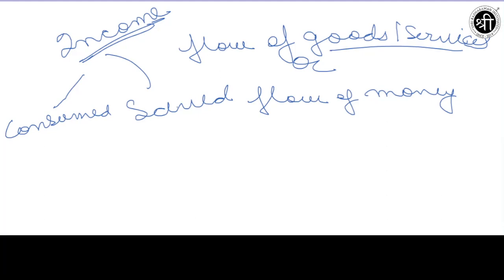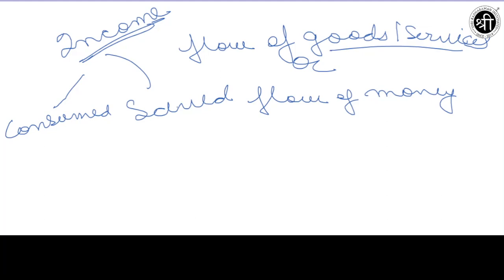So what do we mean by the word savings? Basically the part of the income which is not used or not spent, that part is known as the savings part. Like I earned rupees 100 but I only spent rupees 60, so the remaining 40 is unspent, and this remaining 40 which is unspent, that is known as the savings.